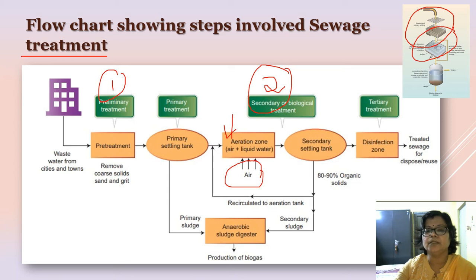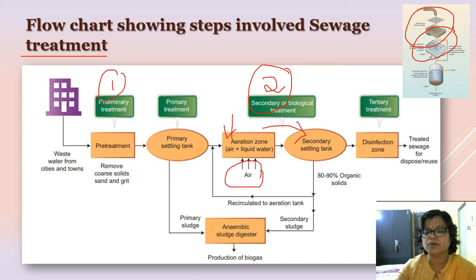As a result, the organic material present in the effluent lowers down, thus the level of the BOD also lowers down. When there is a significant reduction in the BOD level, it is transferred to the secondary settling tank to settle down and form the activated sludge.